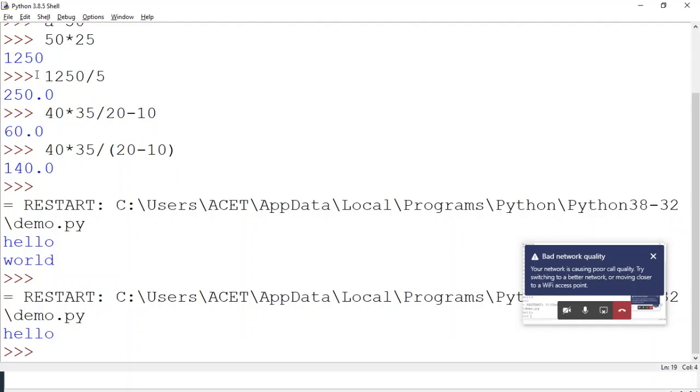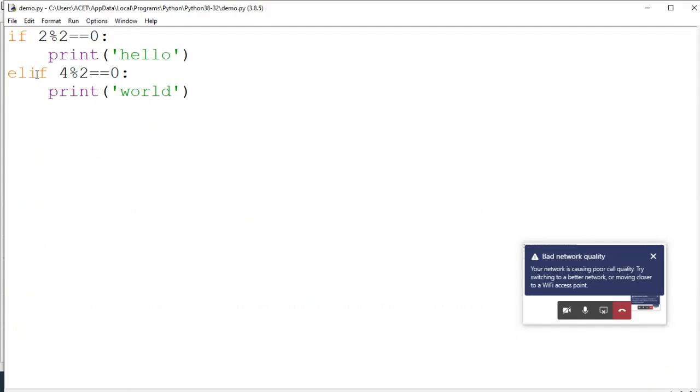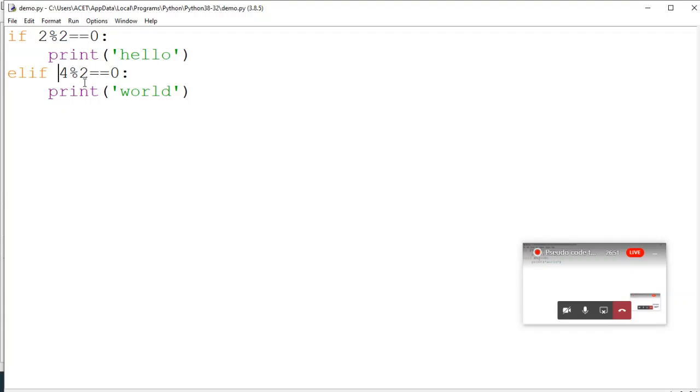I got only hello, even though my elif statement is also true, right? Because 4 mod 2 is 0. That means my elif statement is also true, but only the if block is executing. So if you write code using if, elif and else, only one statement will be executed. Even though all the statements are true, it doesn't check the next statement. As the first statement itself is true, it doesn't check the second statement.